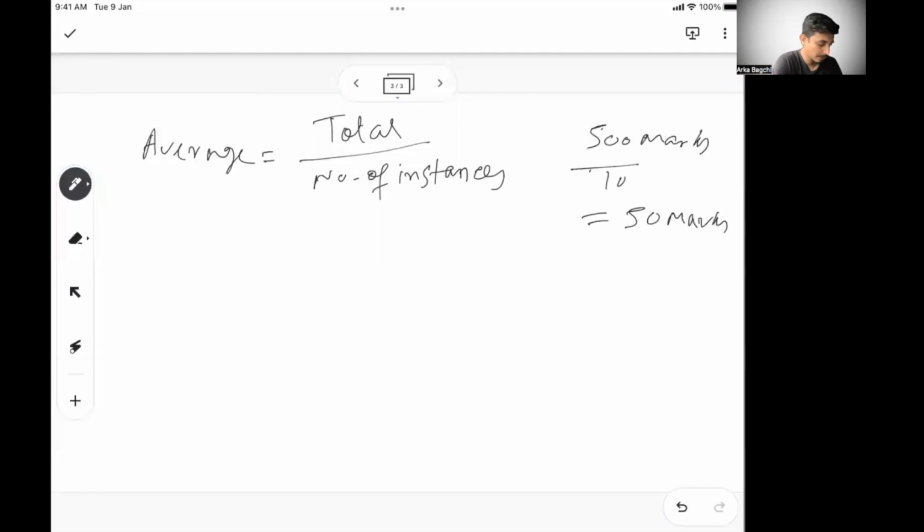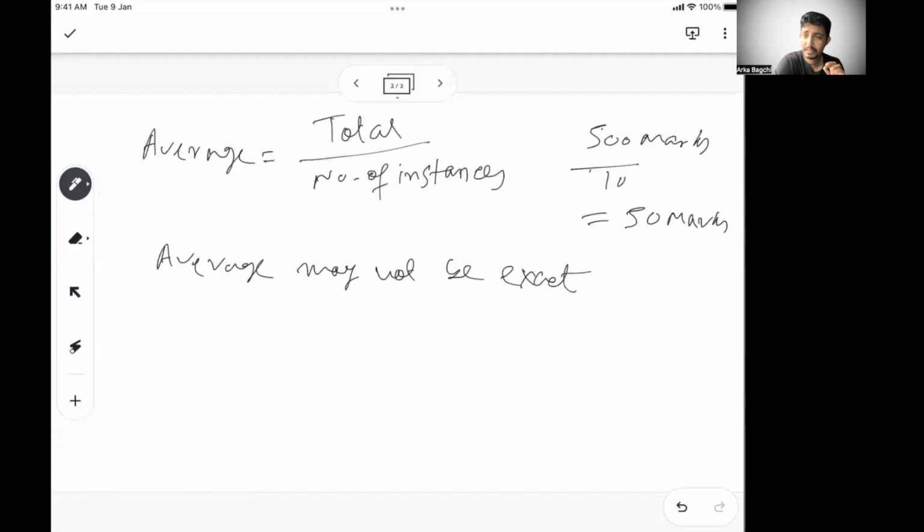So again, just trying to understand, average may not be exact. What do I mean by that? Average may not be an exact match. In the previous example, Dravid may not have scored exactly 200 runs in any of the games. Kohli may not have scored exactly 120 runs in any of the games, but their average is 200 or 120. That does not mean the value of the average has to be one of the values in all the matches. It can be, it may not be also.